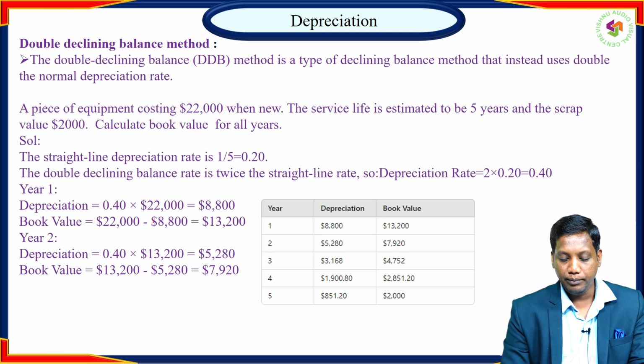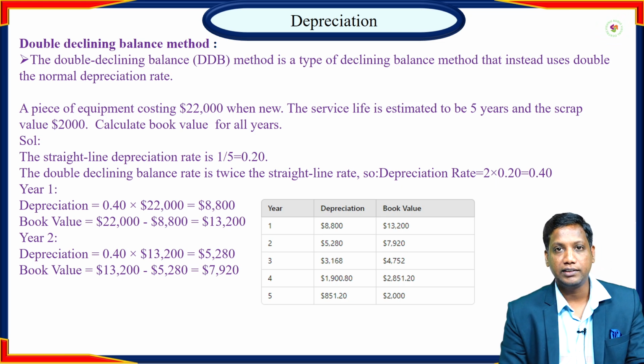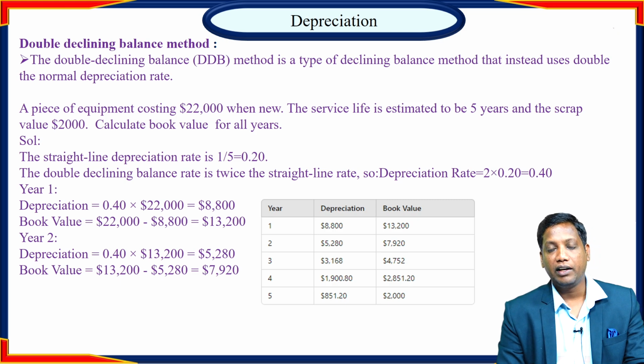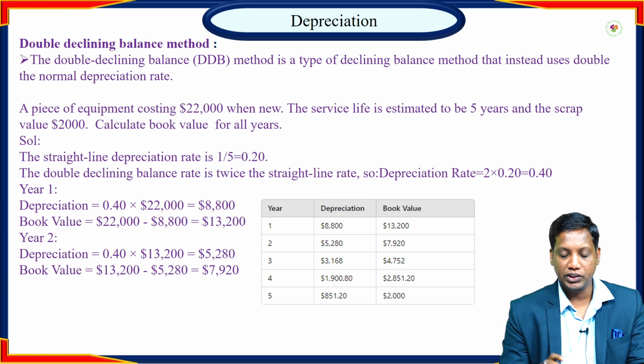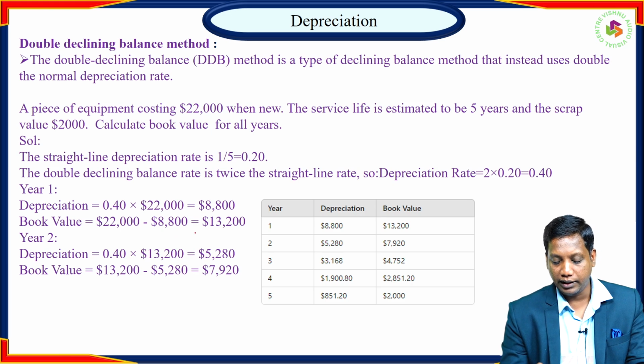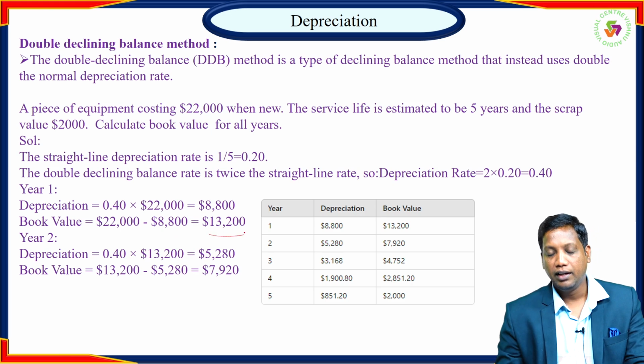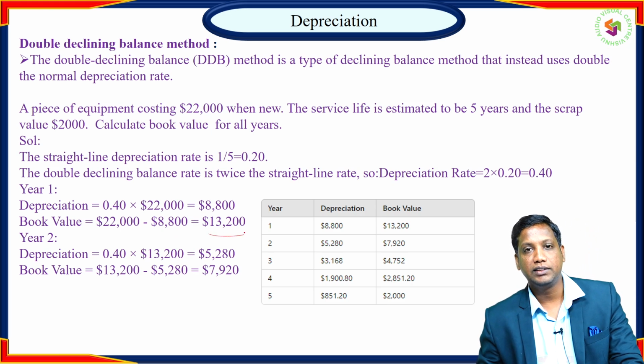So here we might be getting $8,800. So book value at the end of the first year is $22,000 minus $8,800, so we might be getting $13,200.